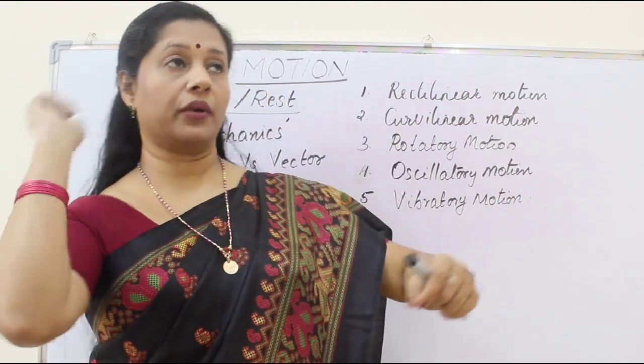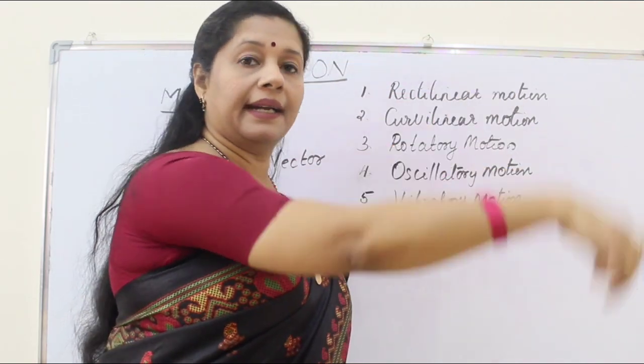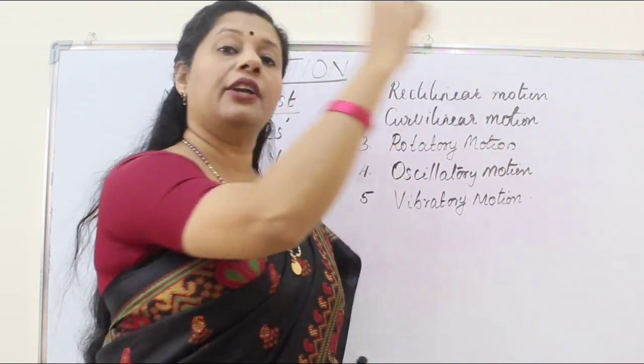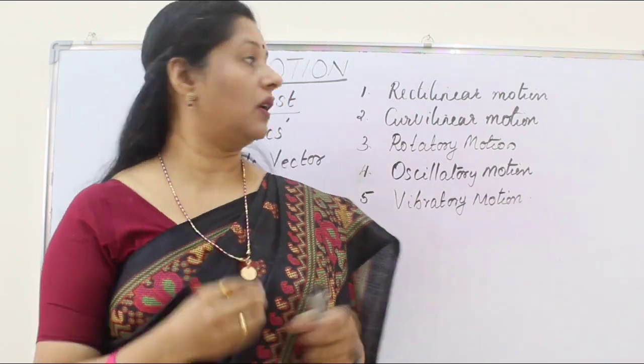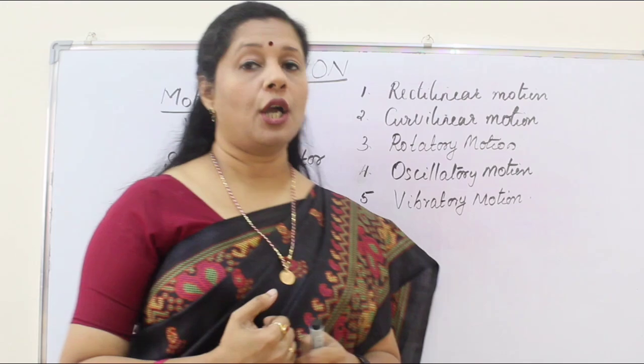Suppose you are throwing a stone, then it will be flying through the air and landing on some water. So it's a kind of curved movement. So that is called a curvilinear motion. Curved motion is called a curvilinear motion.